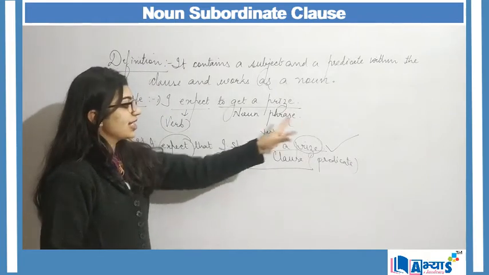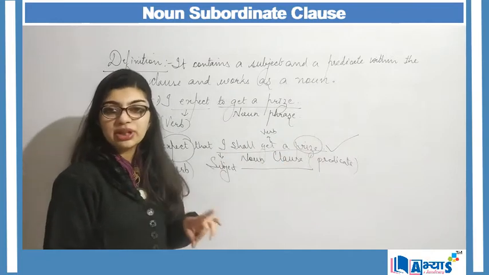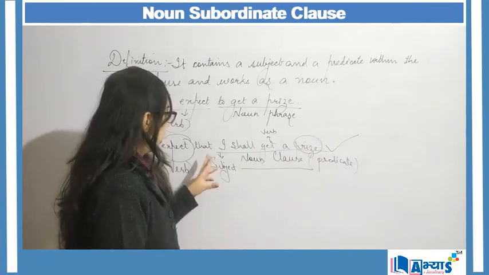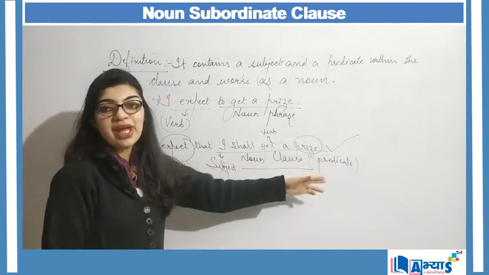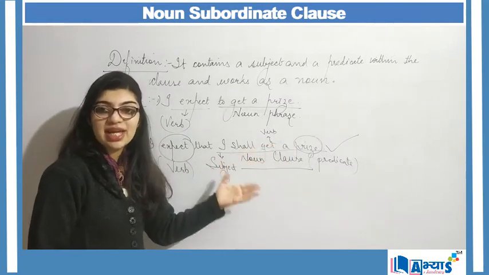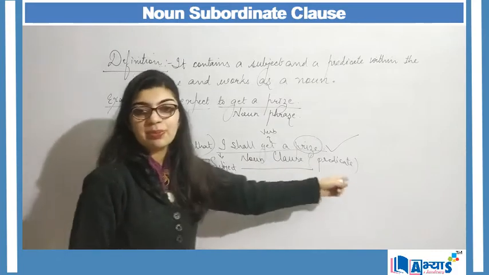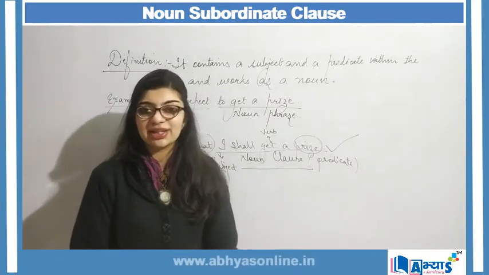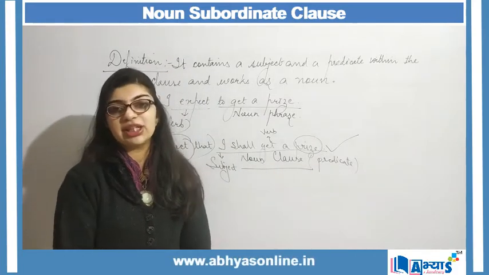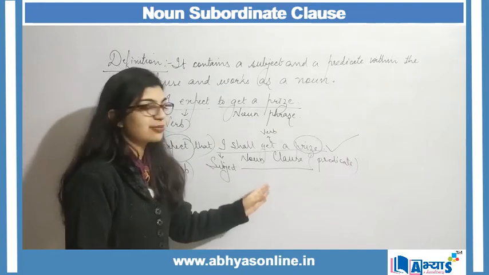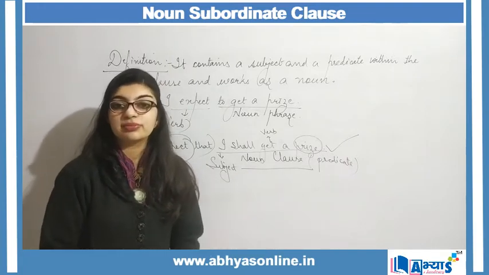To get a prize is a noun phrase as it does not contain a subject or a predicate. Since I shall get a prize makes complete sense, even if I remove this and say I shall get a prize, it is a complete sentence. Therefore, this is my noun clause.